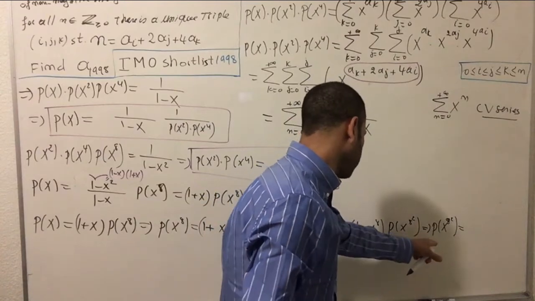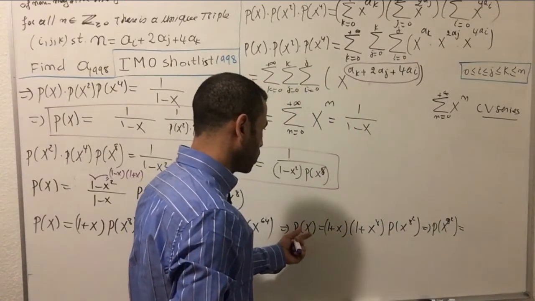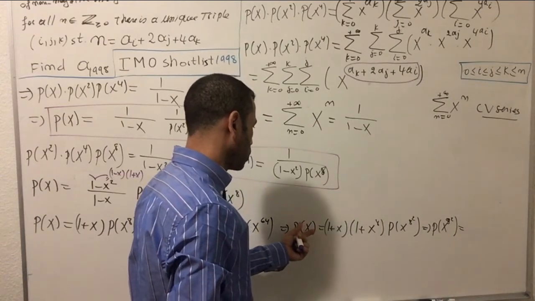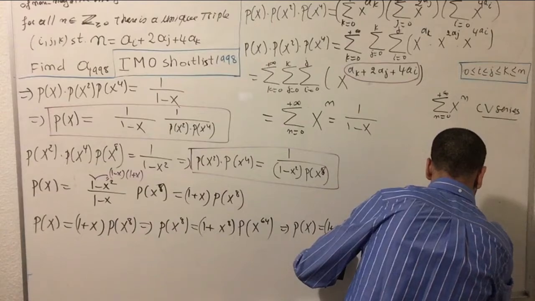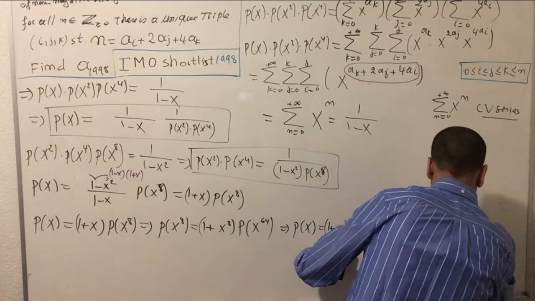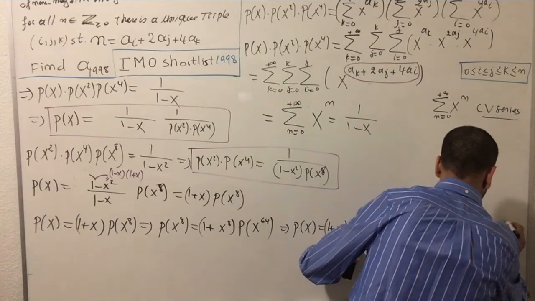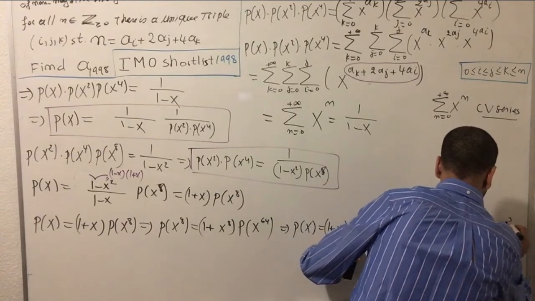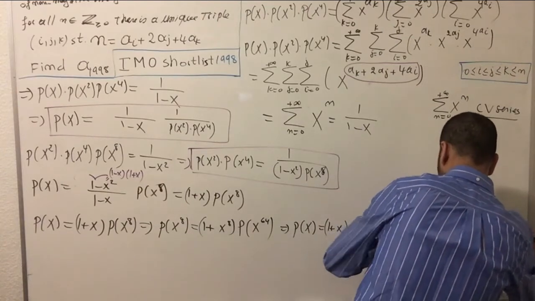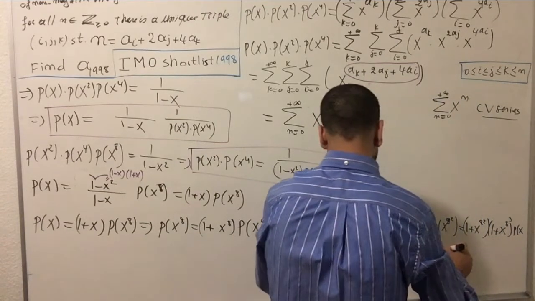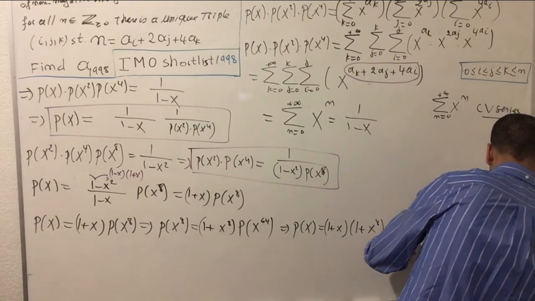I'm going to calculate p of x to the 8th squared, okay? So I will have 1 plus x to the 8th squared multiplied by 1 plus x to the 8 to the 3, multiplied by p of x, okay? 8 to the 3, okay?